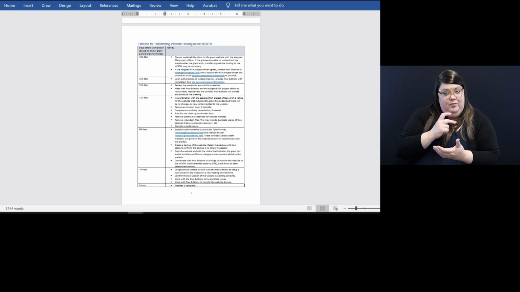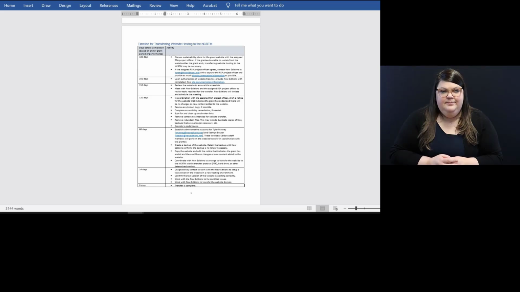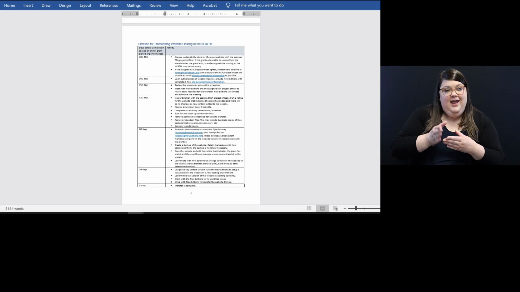If approved, contact NCRTM and include your RSA project officer and provide as much site documentation information as possible. Page 6 of the Guide for Product Submission and Websites includes all the site documentation information New Editions requires for transferring website hosting. You will need to make sure your IT team is involved for a successful website hosting transfer. At 160 days before the end of the grant period of performance, and upon authorization of website transfer, provide New Editions a final site documentation information.